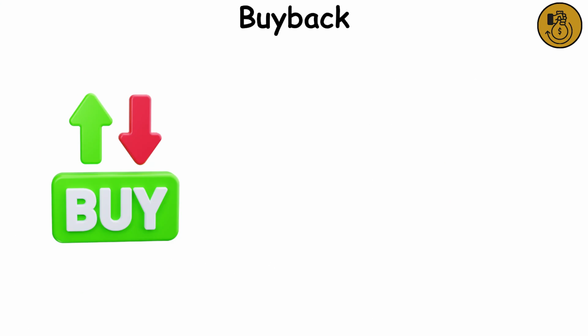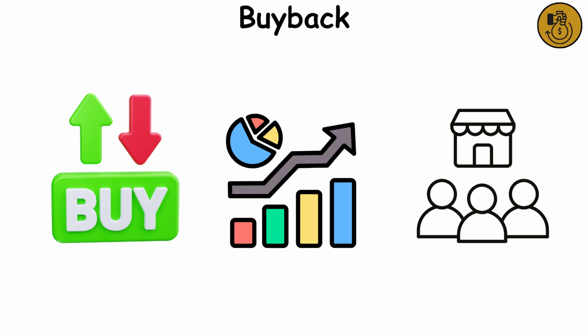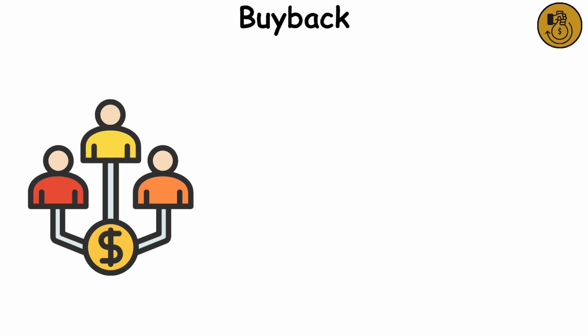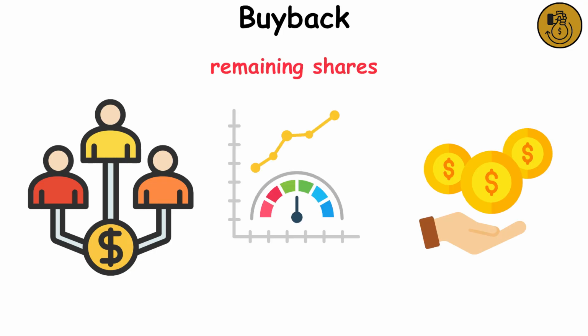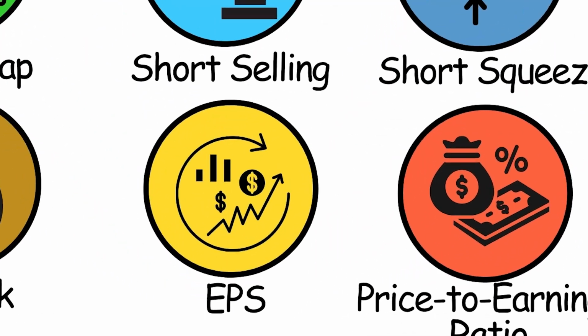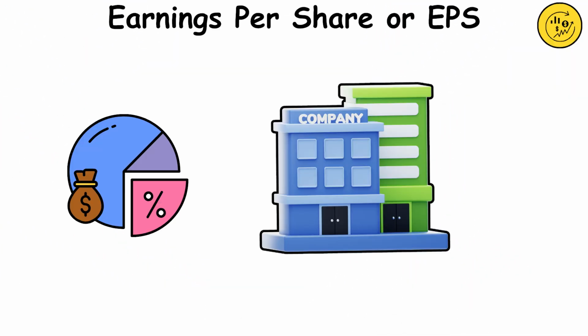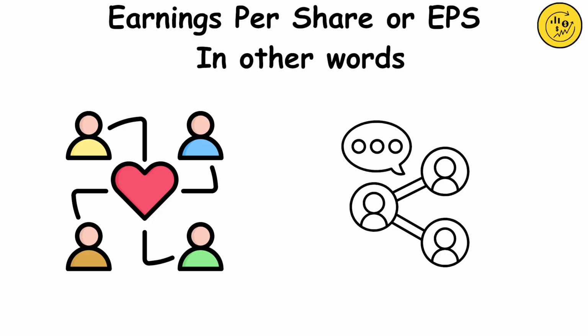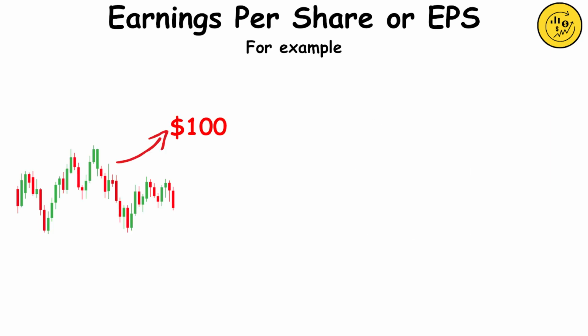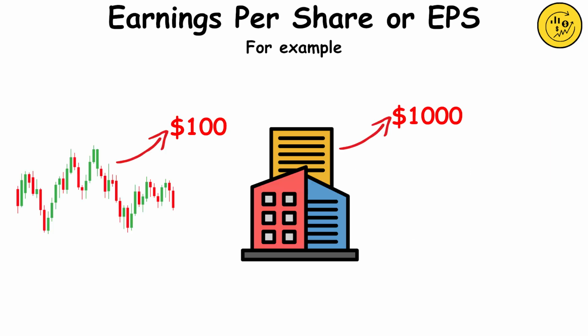Buyback, when a company buys its own outstanding shares from the open market or directly from shareholders, making the remaining shares more valuable by boosting metrics like earnings per share. Earnings per share, or EPS, company profit divided by number of shares. In other words, how much profit belongs to each share. For example, if the stock was $100 and the company made a profit of $1,000, the EPS would be $10.